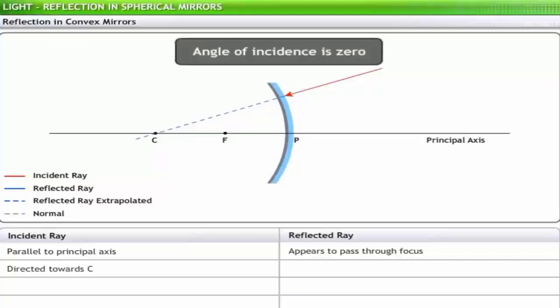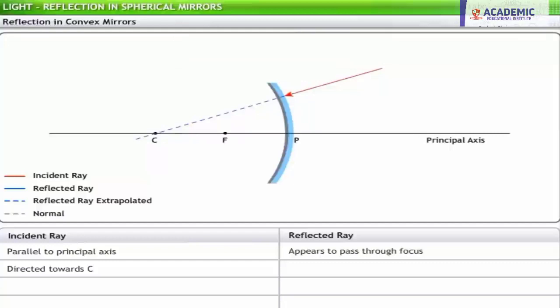Here, the angle of incidence is 0. Hence, the angle of reflection too is 0. Thus, the reflected rays retrace the path of the incident rays and appear to pass through the center of curvature. This enables the driver to see the parking meter on the other side of the road.